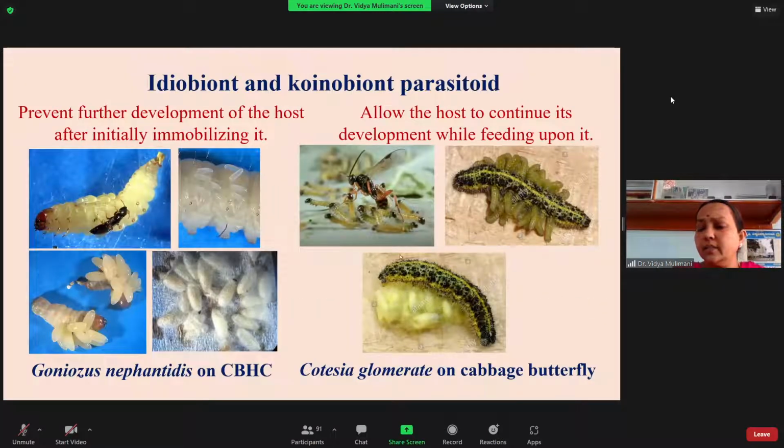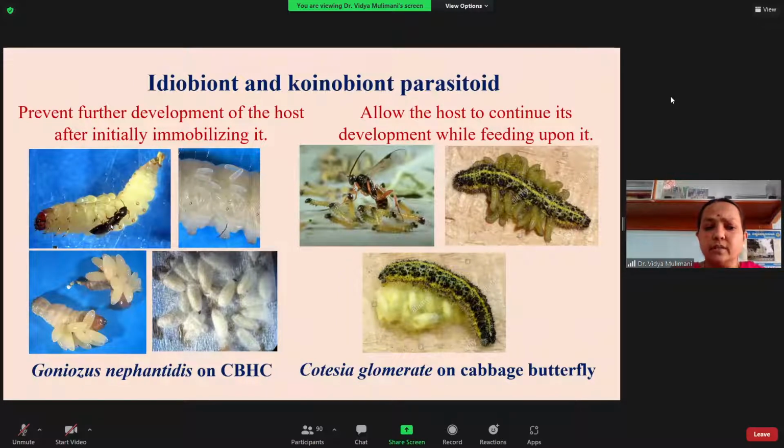Next, there are two different types of parasitoid. From here onwards, I will be dealing only with the parasitoid, not the parasite. When you are reading about the parasitoid, you will always come across two terms, idiobiont and koinobiont parasitoid. So what is the difference between the two? I will not directly go to whatever I have written. So look into these photographs. Here one side you have 4 and the other 3. So what is the difference?